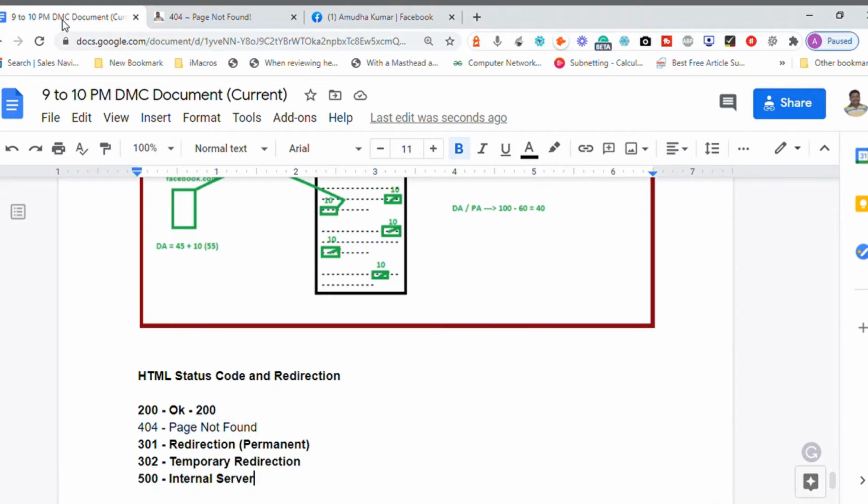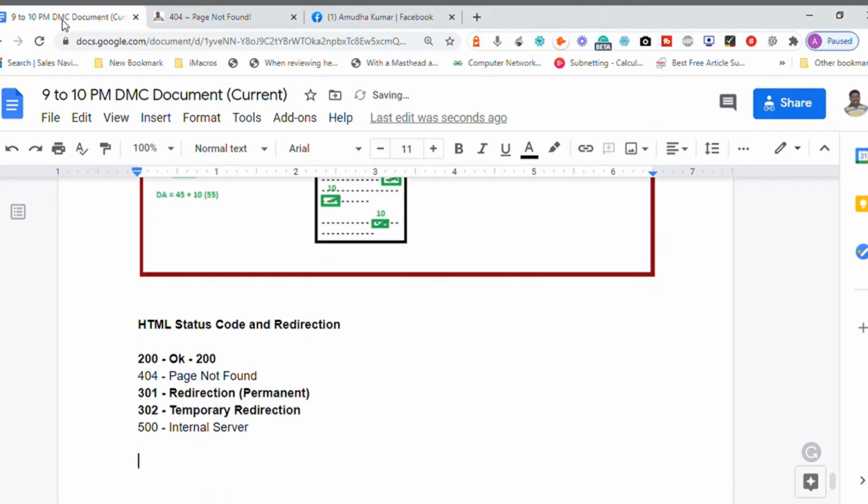So any website, if it wants to have a healthy ranking, a better ranking in the search engine results page, all the links must work. All the links must work inside the website for getting better results in the search engine results page, SERP.